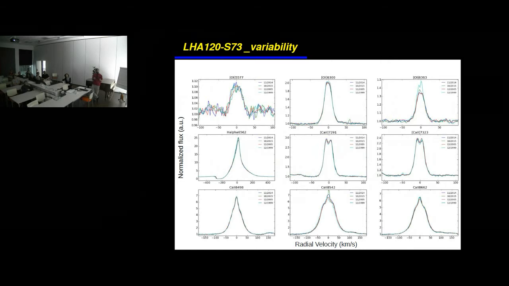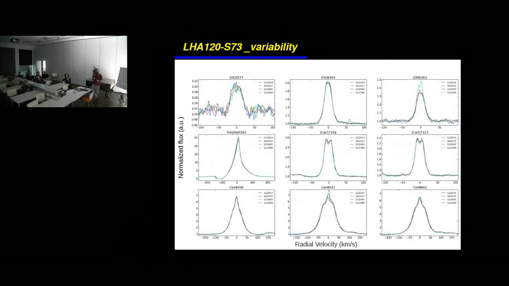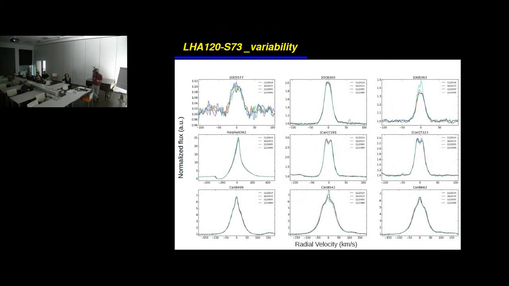First of all, what we can get from the general picture here is that we can see that the system is more or less the same throughout all observations. And I hope you can see that this is 1999 and the last observation is 2015. So we span almost 16 years and more or less the system doesn't change at all. There are a few variations perhaps that you can see here, but perhaps I couldn't trust that because it could be also due to the telluric removal.